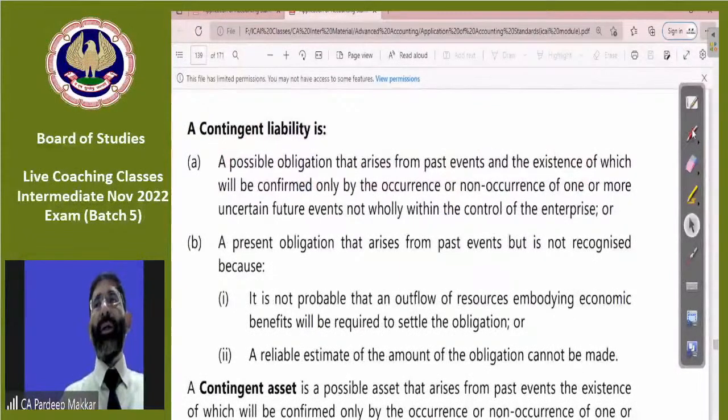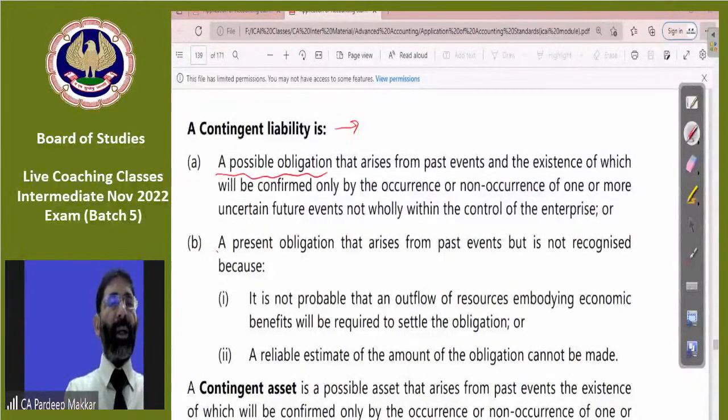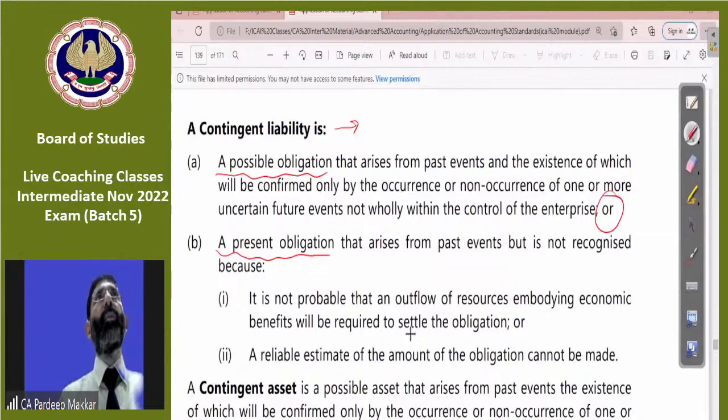देखो, contingent liability का मीनिंग कर रहे हैं हम लोग. What is meant by contingent liability is a possible obligation and a present obligation. There are two things. Possible means which may arise. Present means it has arisen, but it is not yet confirmed and it is not possible to recognize it. A possible obligation may arise if something happens. It will depend upon the occurrence or non-occurrence of one or more uncertain future events.